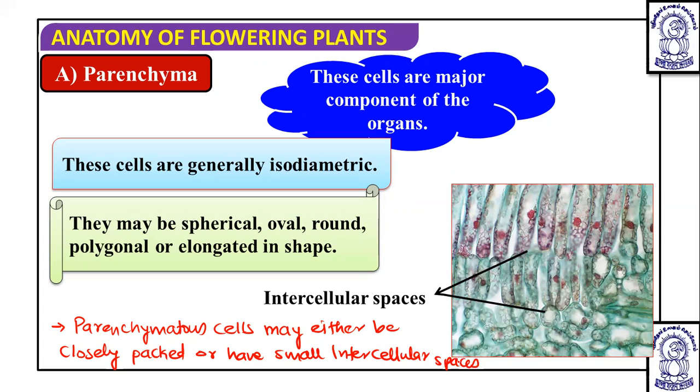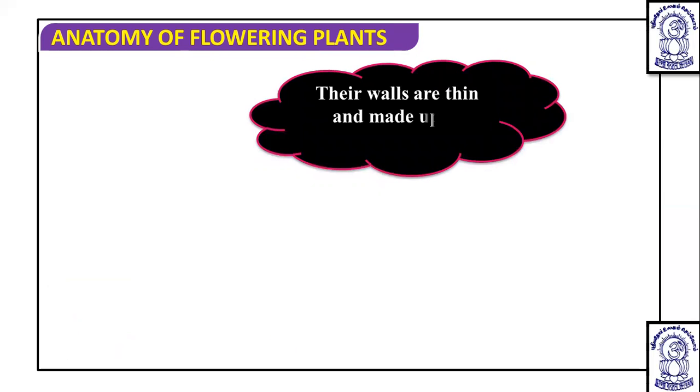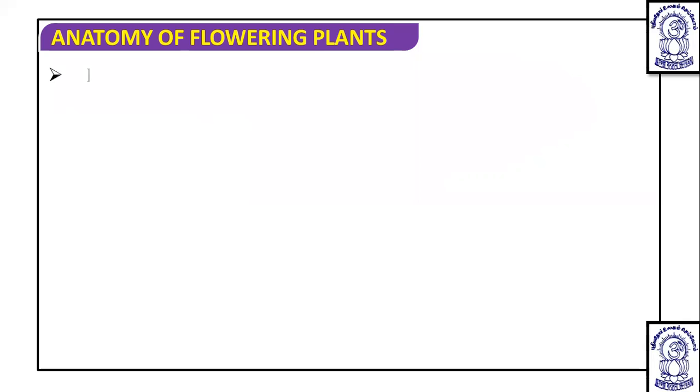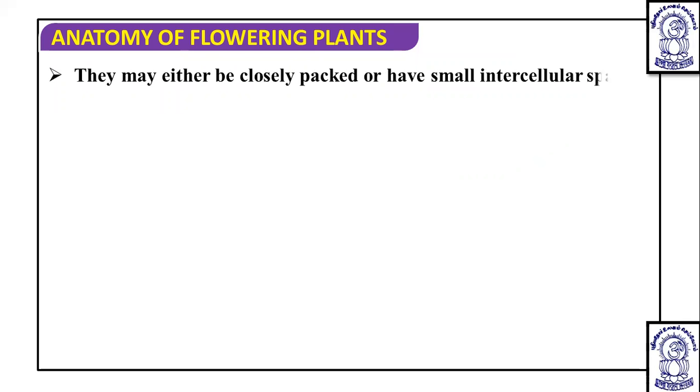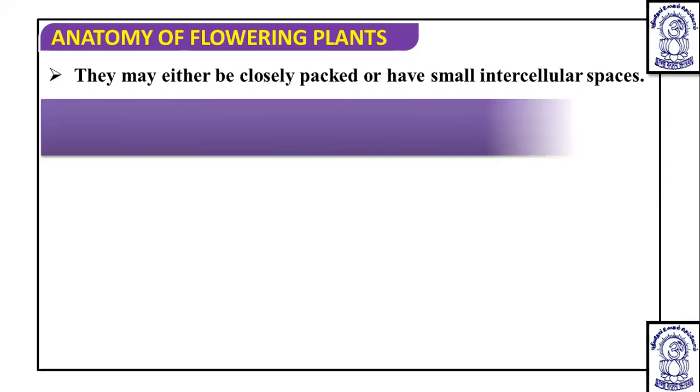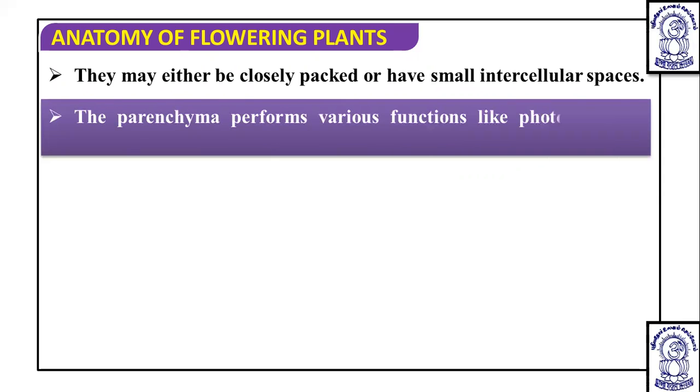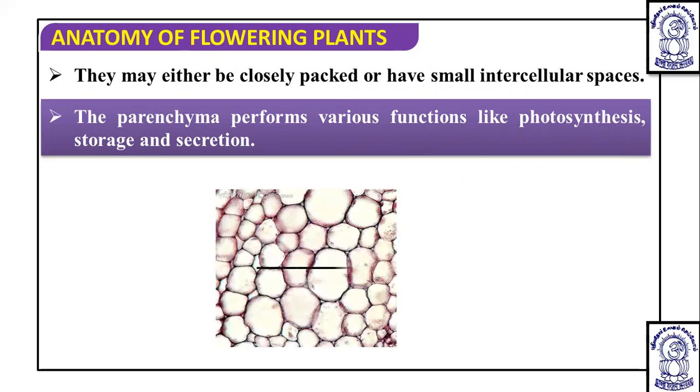They may or may not be present. They have a thin cell wall, a cellulosic cell wall. The parenchyma performs various functions like photosynthesis, storage, and secretion. According to NCERT, these three functions are important.